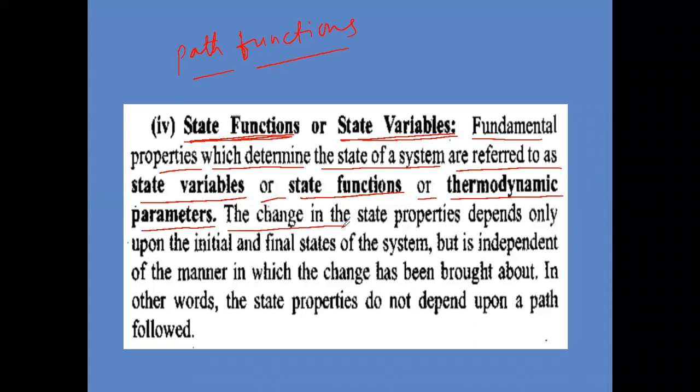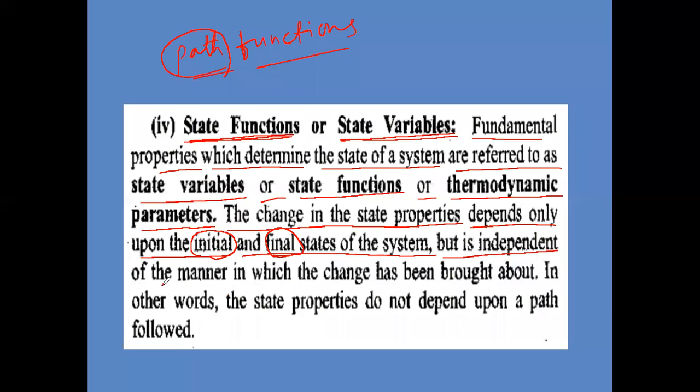Next, the change in any state property will depend on what? The initial state and final state of the system. So the change in state properties will depend only on the initial state of the system and the final state of the system. But these properties do not depend on the path of the process. They will depend only on the initial state and final state.